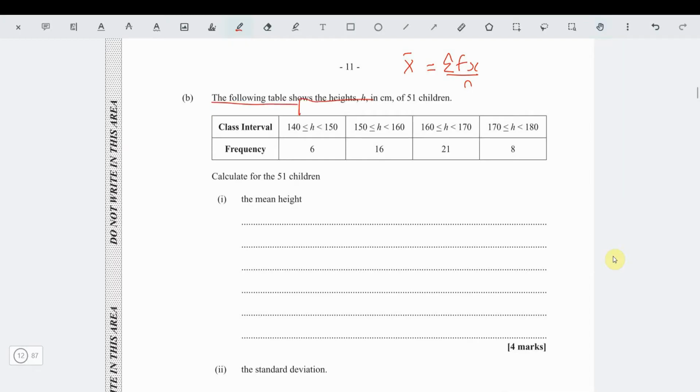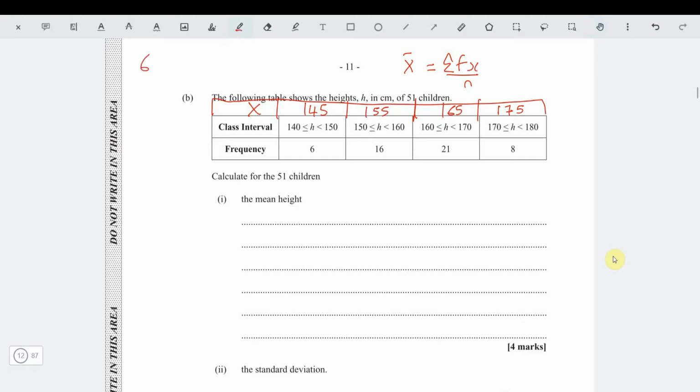So I'm just going to put an extra column here, x column, and this x is the midpoint. Midpoint of 140 to 150 is 145, 155, 165, 175. Alright, and it shows a height of 51 children. So you're telling me no student is over 6 feet?